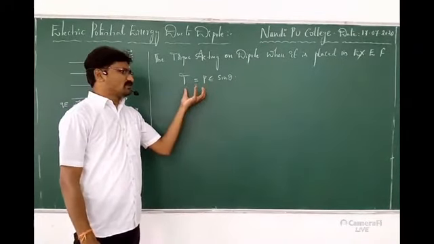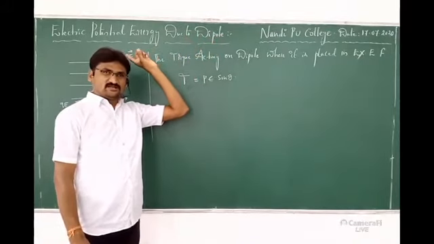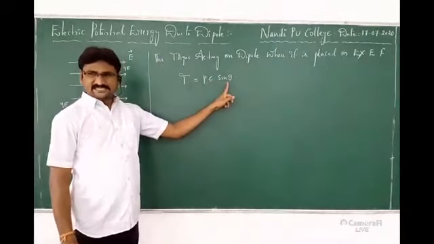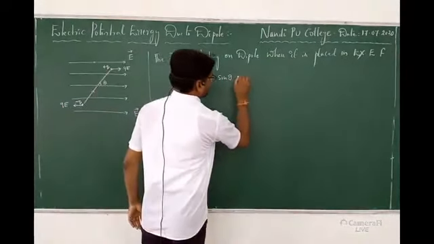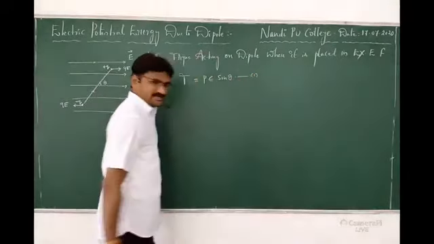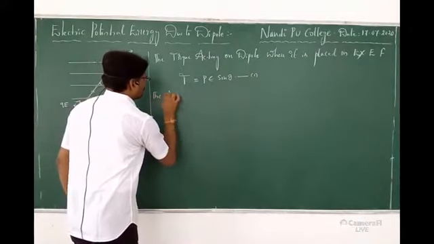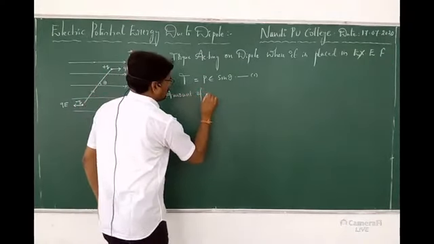Already you have the knowledge in electric charges and fields. Torque due to a dipole, what expression do we have? PE sin theta. Right? Okay, let it be equation 1. Now what my question is, the amount of work done.